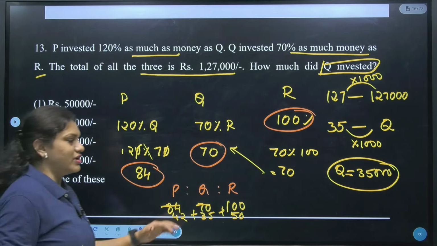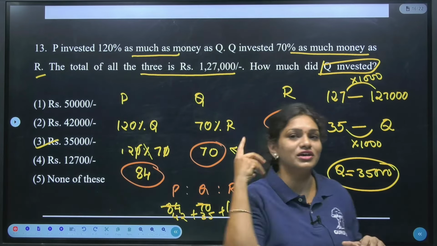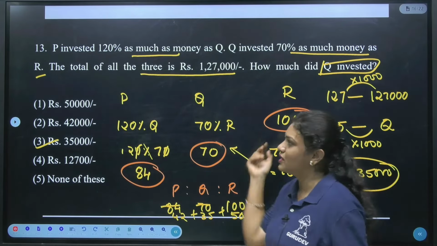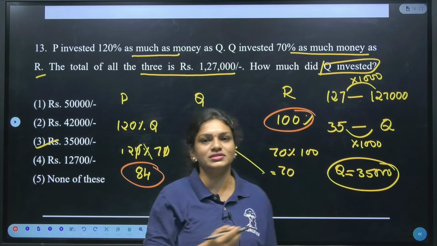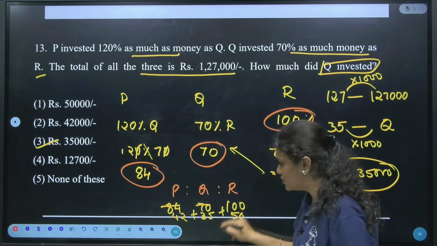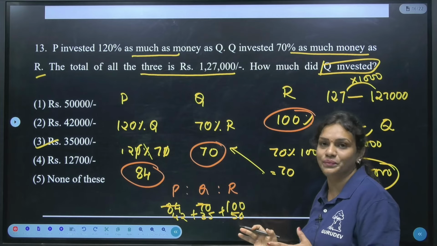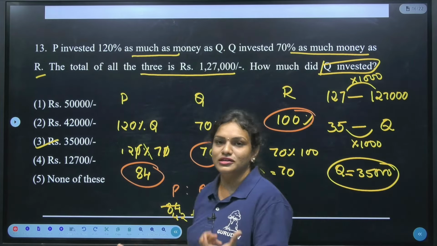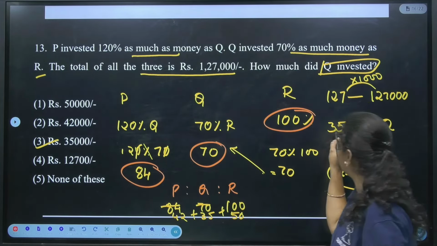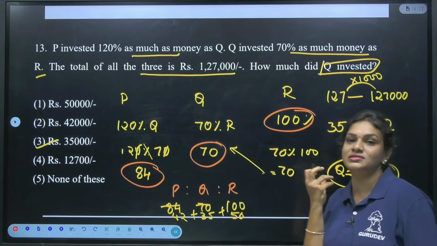See, once you are perfect with the ratio, whatever questions they are asking, we can find out. In this case, they are asking for Q, so you directly take the Q value. Or if they say the P amount, then take P as 42, and directly if we take 42 here, we'll get the P invested amount.